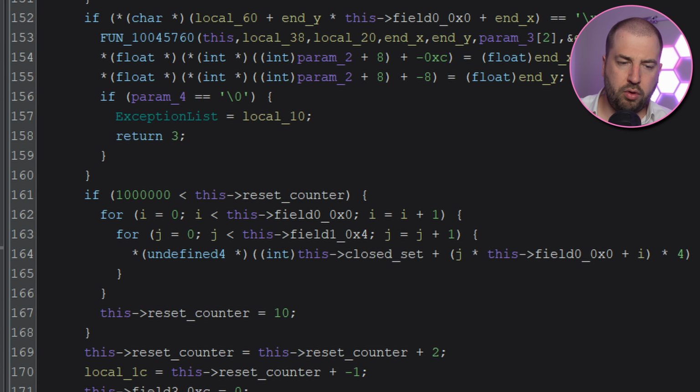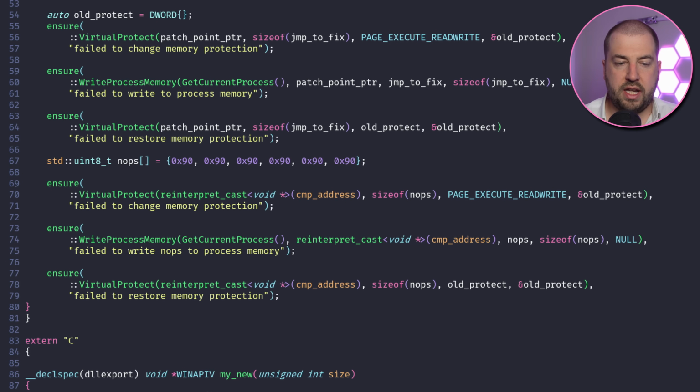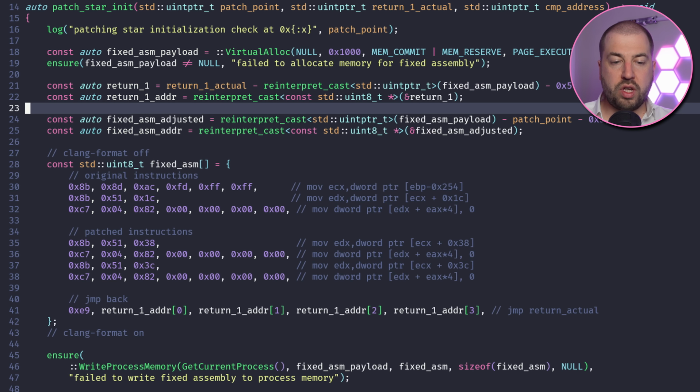Taking a slightly higher level look at things, this magic number stands out. It looks like it's resetting some state based on a counter, and it does this before the algorithm starts. I'm not sure what the purpose of the counter is, but there's other fields in this class it probably wants to 0 as well. So back to the patch. Let's make this run every iteration and also reset some of the other fields we know the algorithm uses. And it looks like it works.